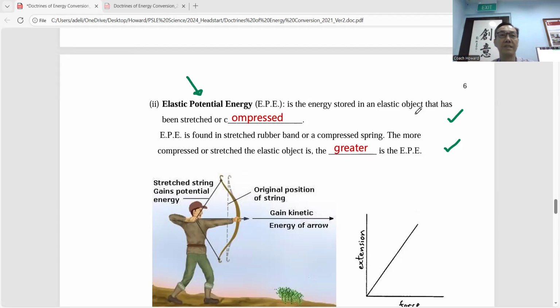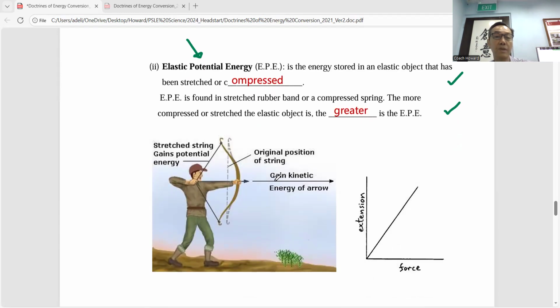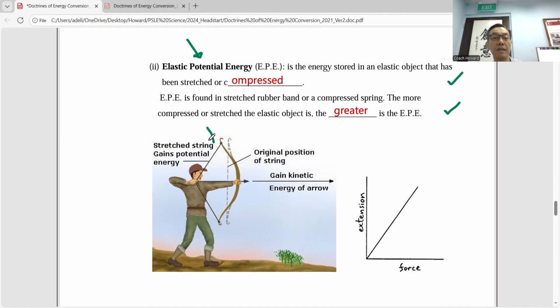elastic potential energy. So for this example, in the past, soldiers didn't have guns. They used arrows. If you pull the string very tight and release it, the elastic potential energy stored in the bow and the string converts to great kinetic energy as it fires out.